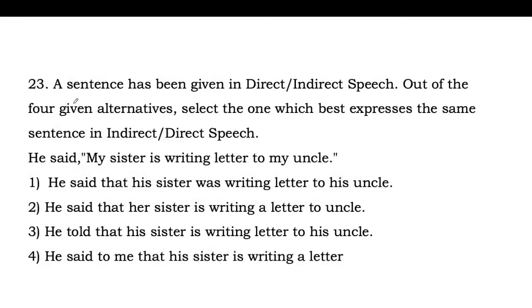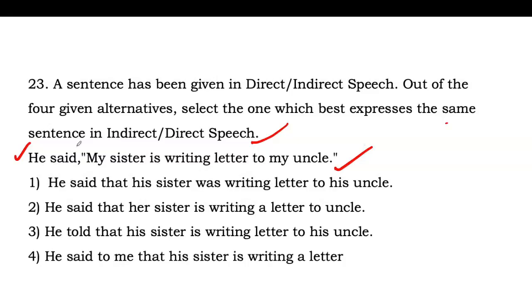Next one is question number 23. A sentence has been given in direct or indirect speech. Out of four given alternatives, select the one which best expresses the same sentence in direct or indirect speech. He said, my sister is writing letter to my uncle. What should be the answer for question number 23? So he said, my sister.